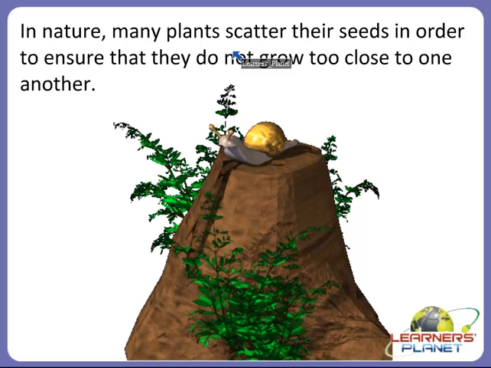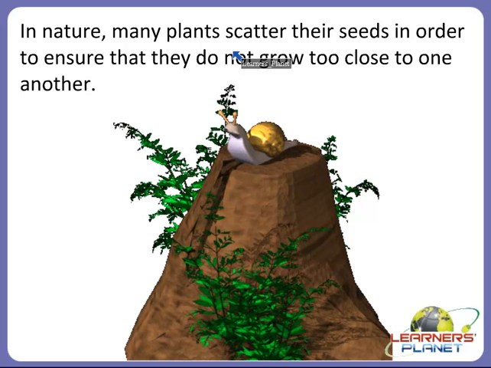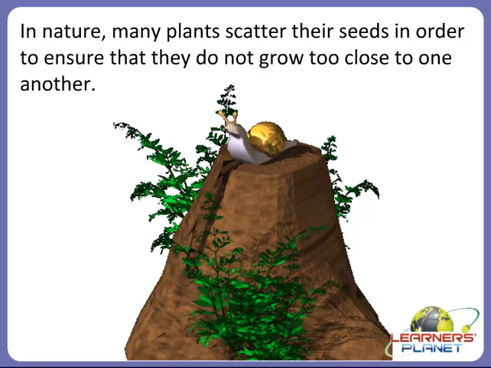In nature there are many such plants. They scatter their seeds themselves in order to ensure that they do not grow too close to one another, because after that they will compete with one another, right? They will compete with each other for all the factors and they will not be able to grow. So in nature, many plants scatter their seeds themselves, while for the other plants, we sow seeds, but we have to scatter them properly. Alright children? So always remember this.